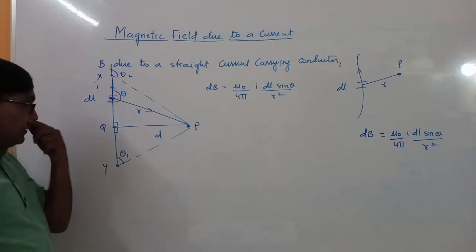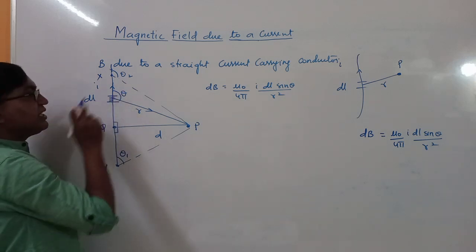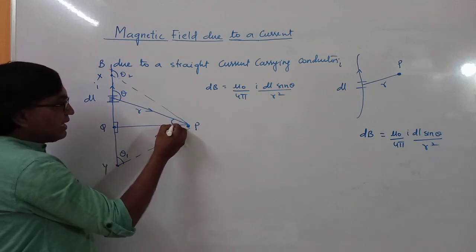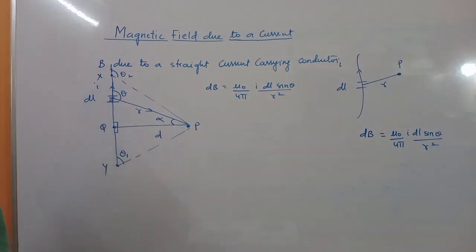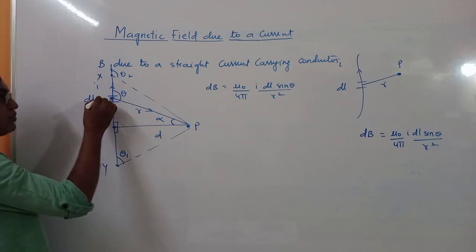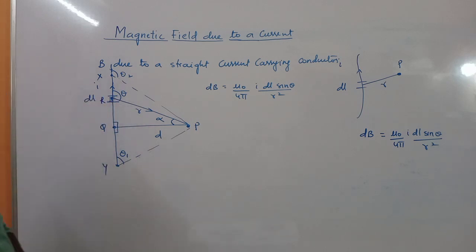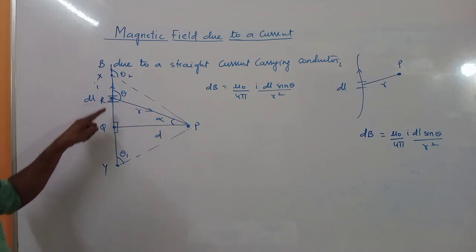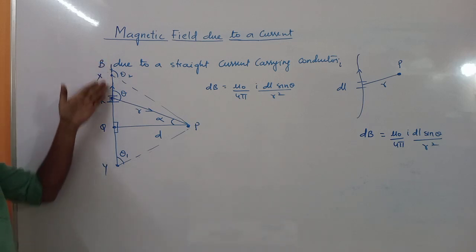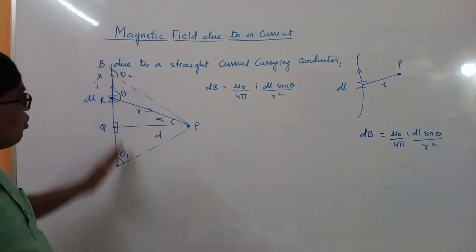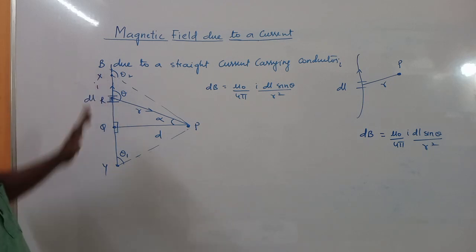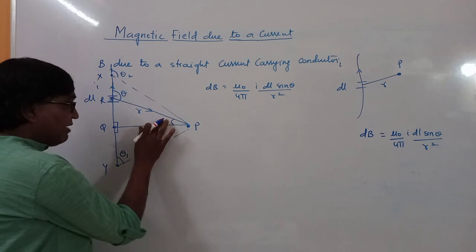Okay, yes. So now if you see here, this is theta, this is 90 degrees. I will call this angle as alpha. So in this triangle, let us name this point also. This point is R. In triangle, in right angle triangle, RQP. Now we have this whole wire. Just to neglect this whole wire and concentrate on this small element. Okay. So this angle is alpha.